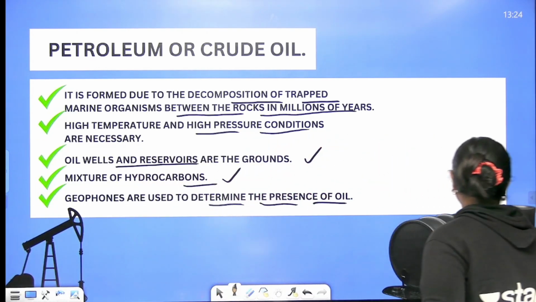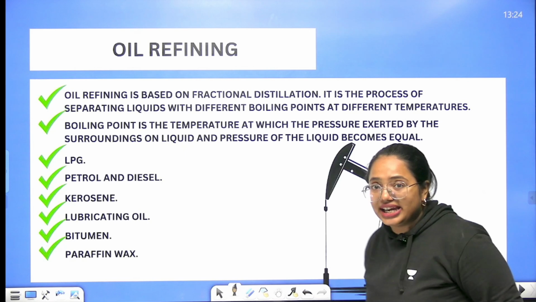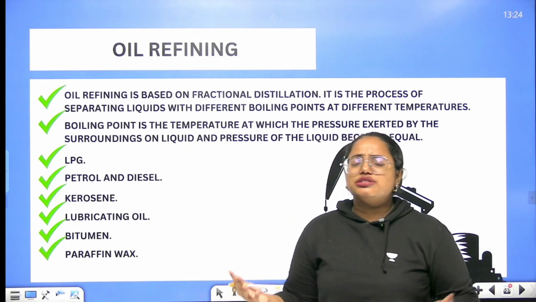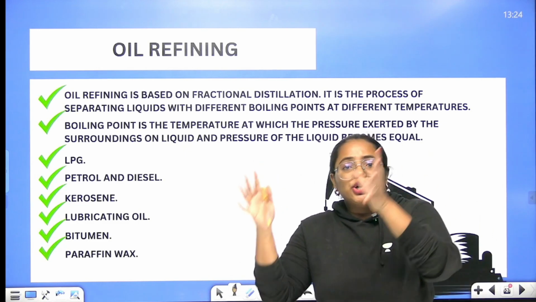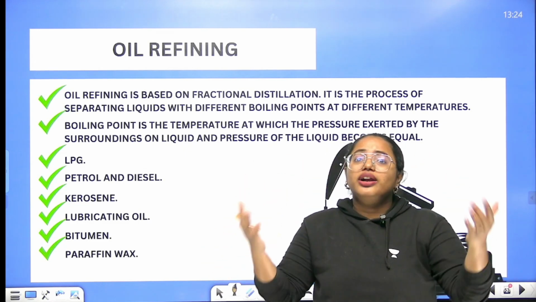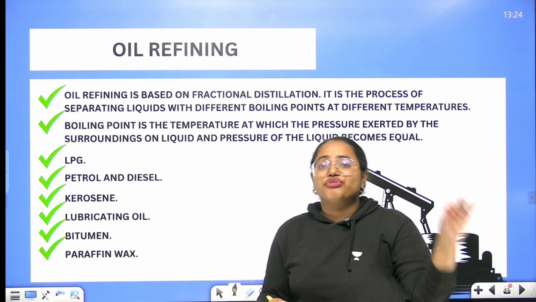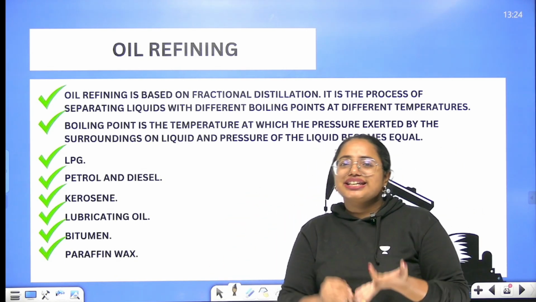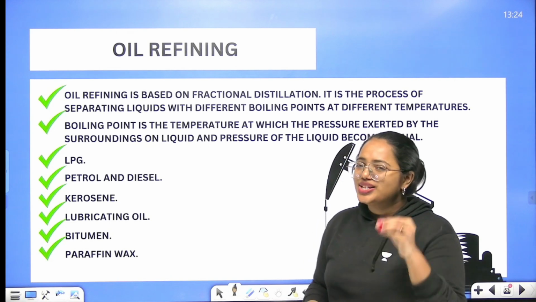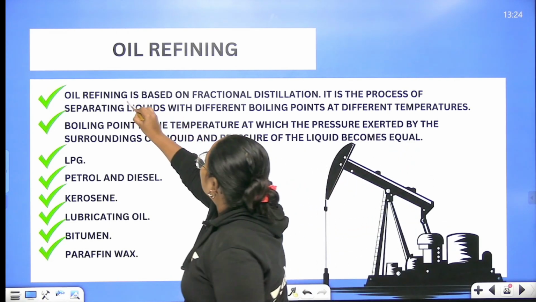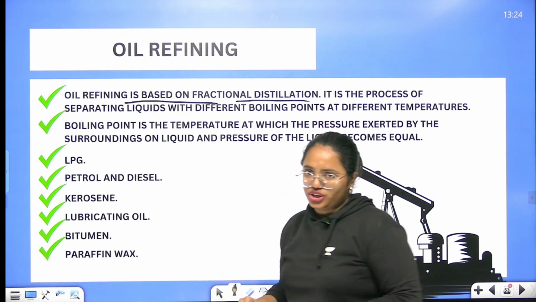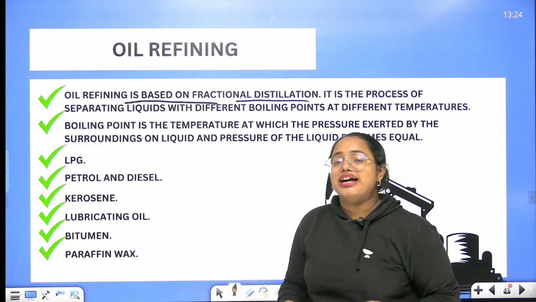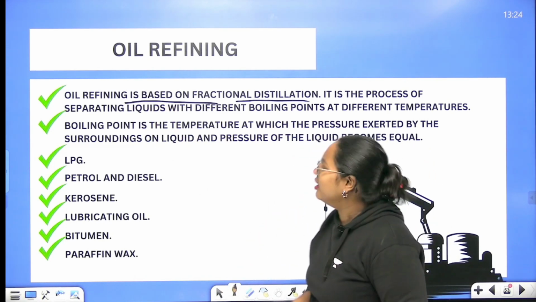And now we are going to talk about oil refining. Very, very important. There are multiple products that can be obtained from petroleum itself. So petroleum or crude oil has to undergo a process called oil refining to get petrol, diesel, kerosene, lubricating oil, etc. So that's what we are going to learn now. Oil refining is based on fractional distillation. If you want to refine oil in refineries, a method has to be used. So which is that method?